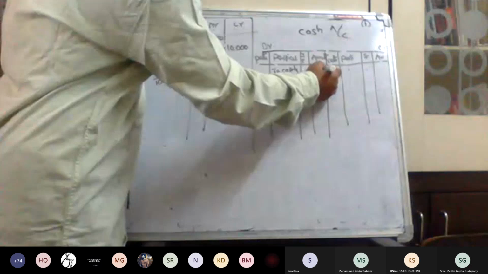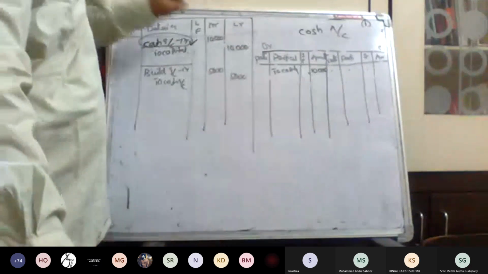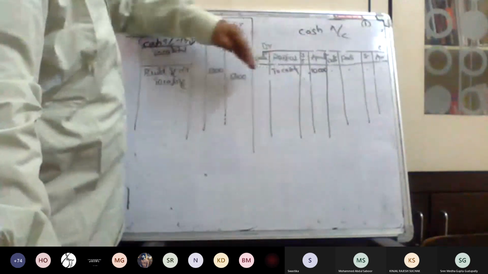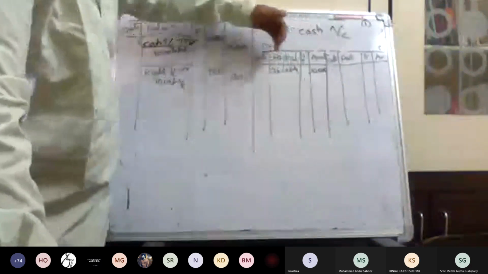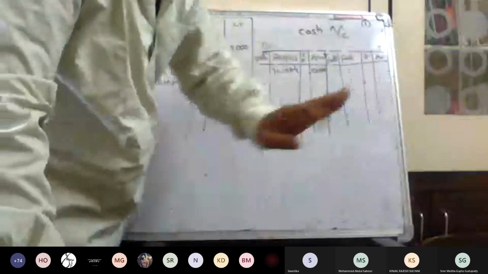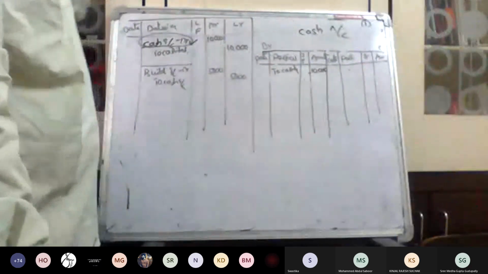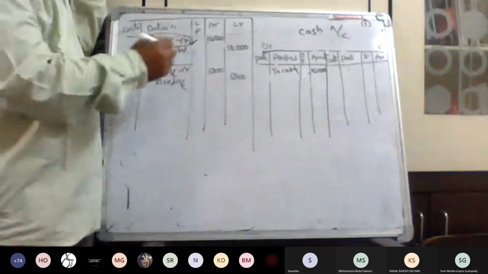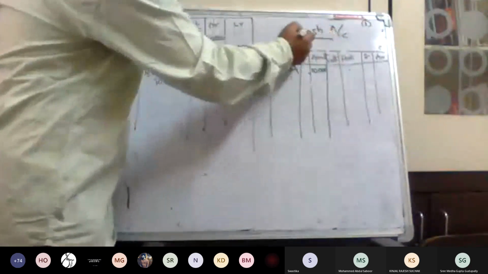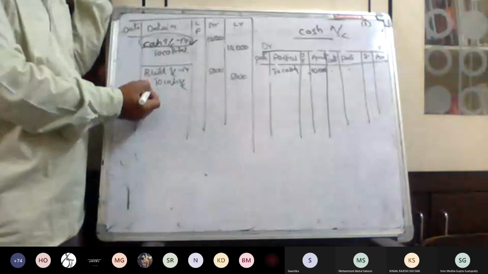10,000. Non-commerce students, understand. Here, why is cash the debit? Cash coming in. One more important thing, if you remember the simple logic when you are preparing a cash account: if cash comes to the business, you write here. If it is a cash payment, you write here. Then it is very simple to understand. Okay, so this is cash finished. Next one is the capital account. Now we are preparing only cash. Where is cash?